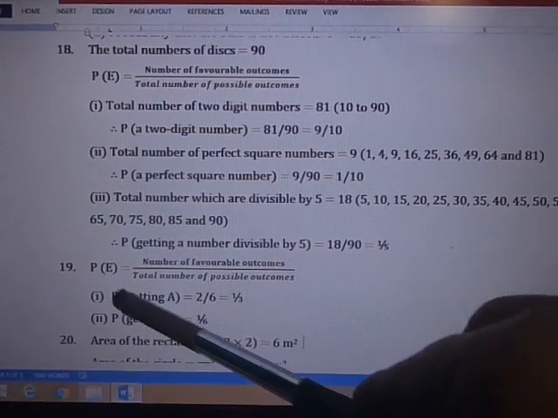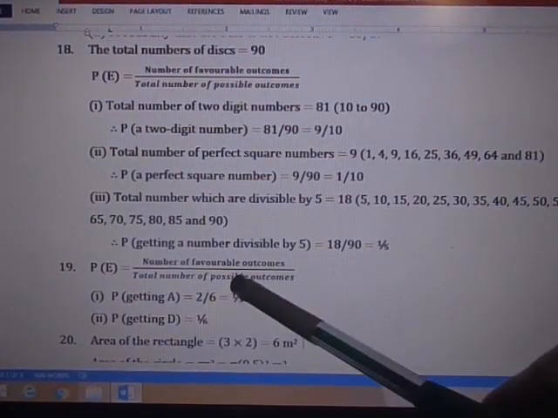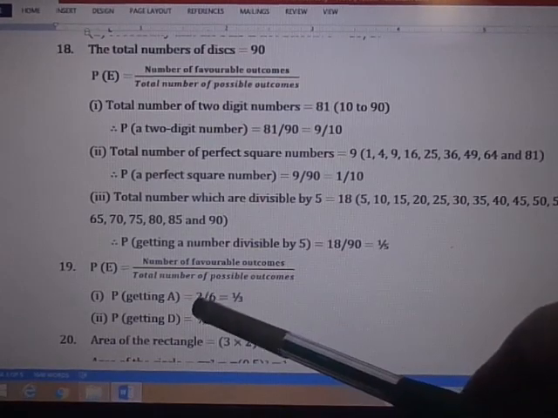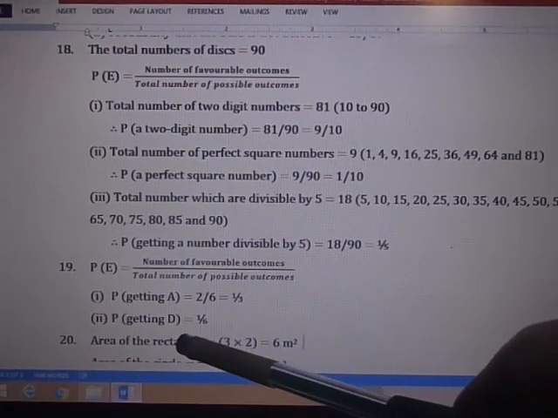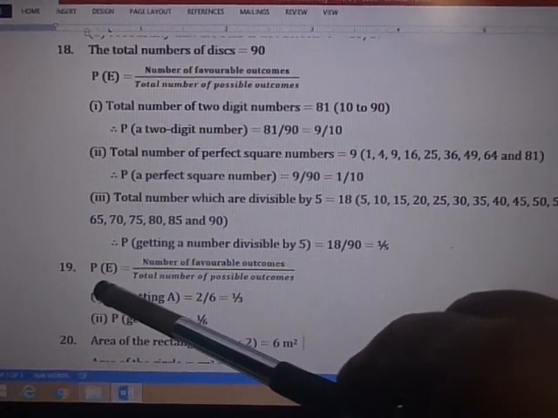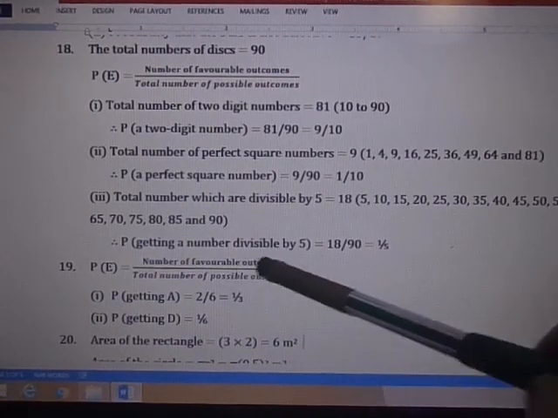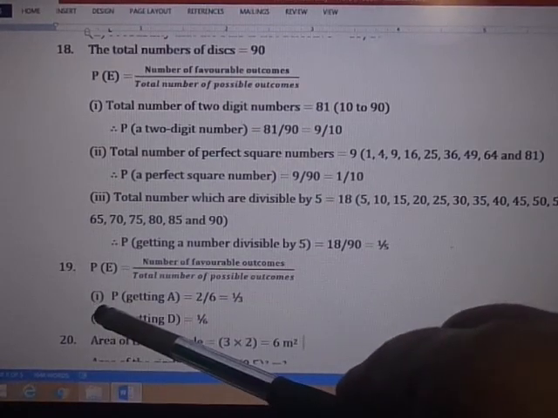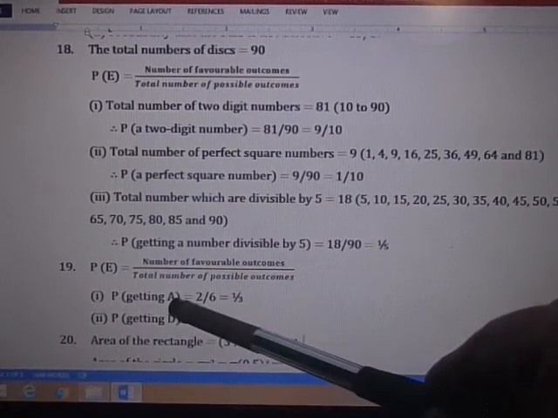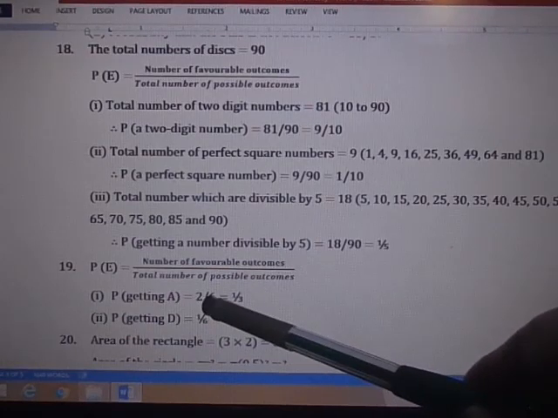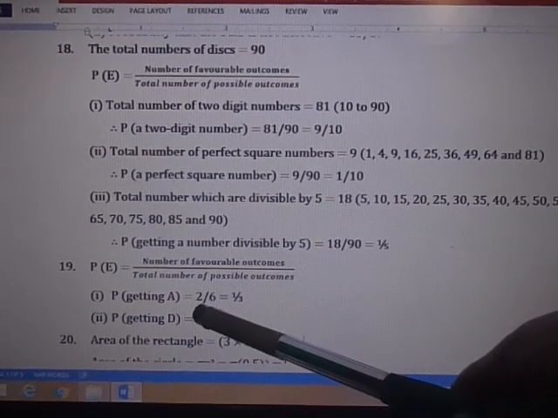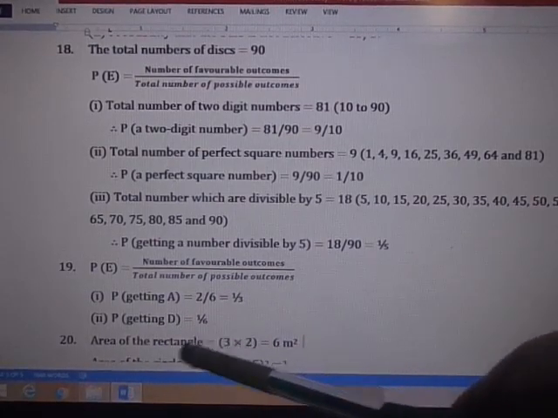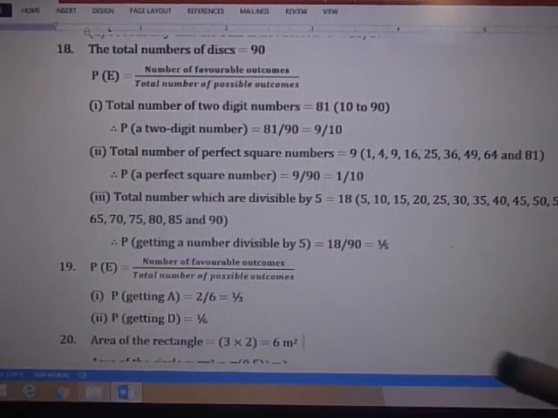Probability of an event E equals the number of favorable outcomes divided by the total number of possible outcomes. The first asks for the probability of getting A. As I said, 2 are favorable to A, so 2 by 6, which is 1 by 3. Then the probability of getting D will be 1 by 6. Now the next one, question number 20.